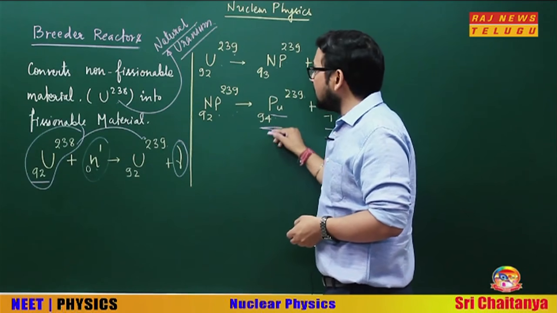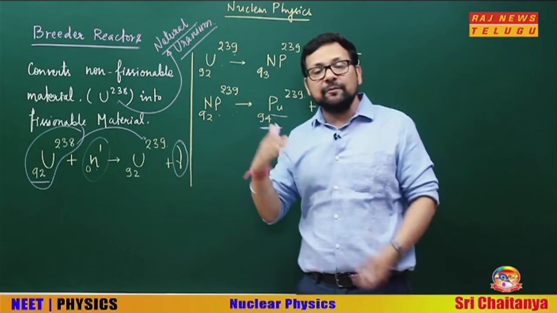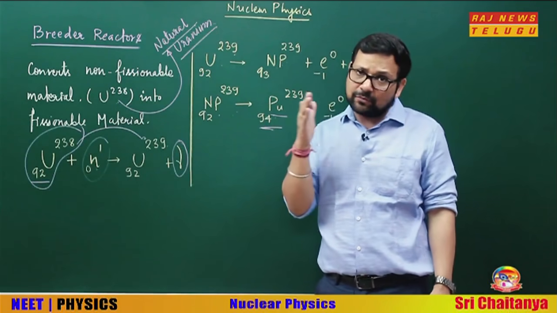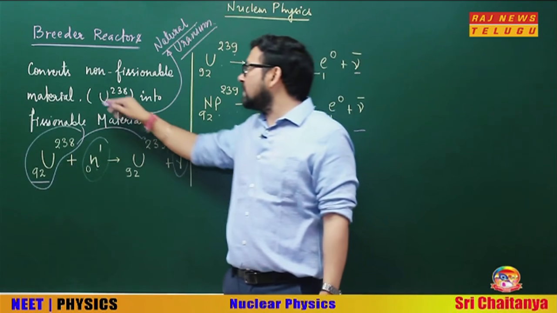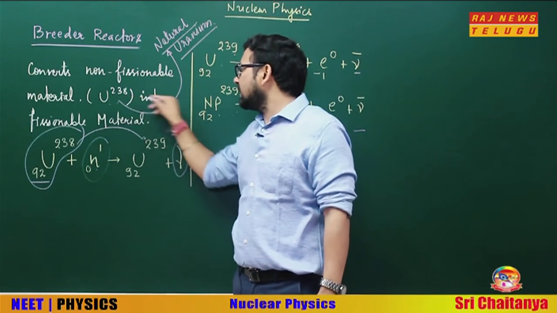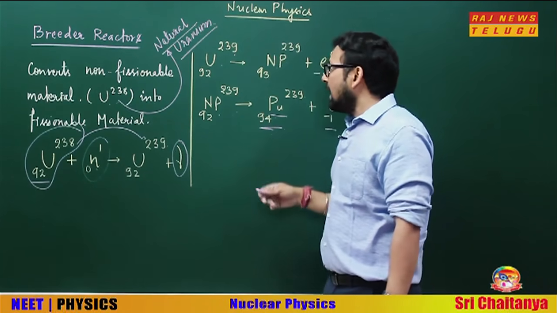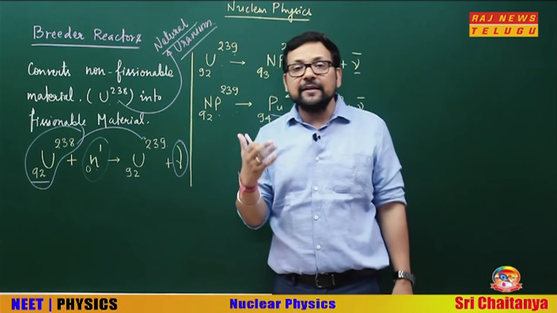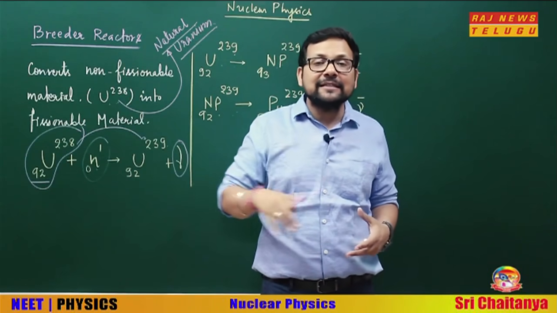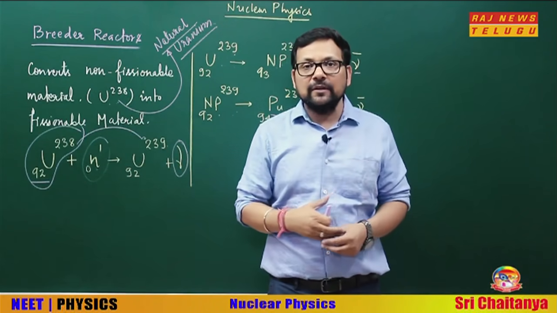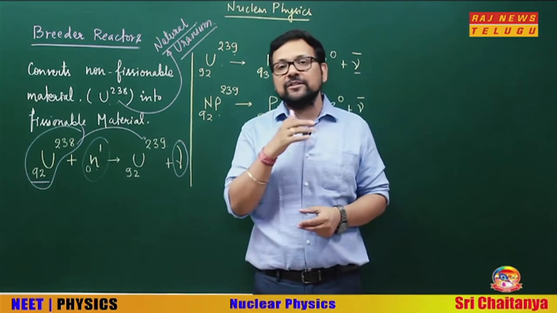This plutonium has a fissionable property similar to U-235, which you must note down. So it converted non-fissionable material to fissionable material. And why breeder? Breeder is from the word breed, because it produces more energy than it consumes in the core. This is the breeder reactor, a very interesting one.